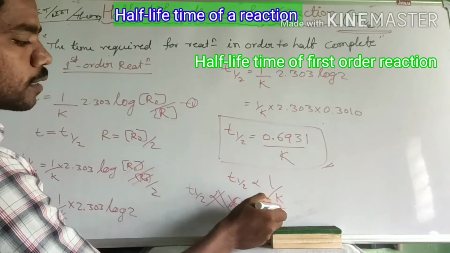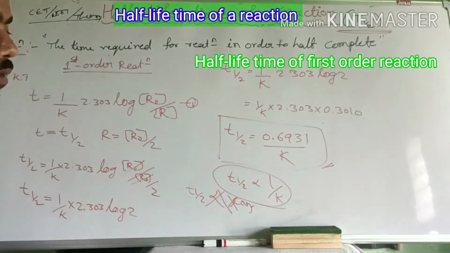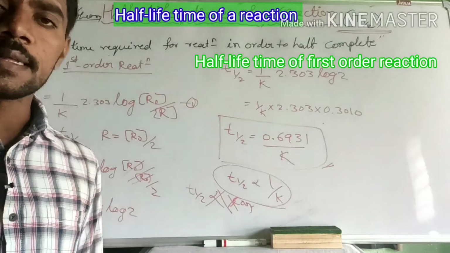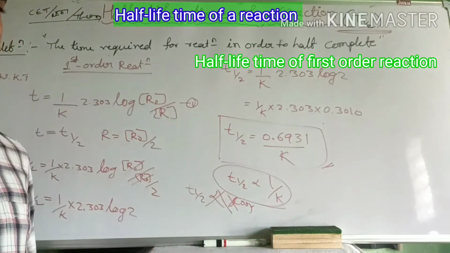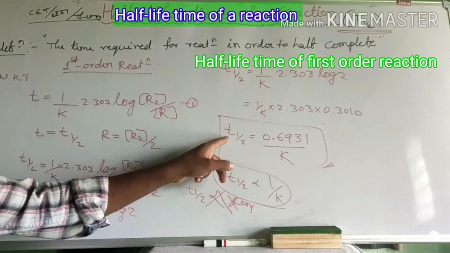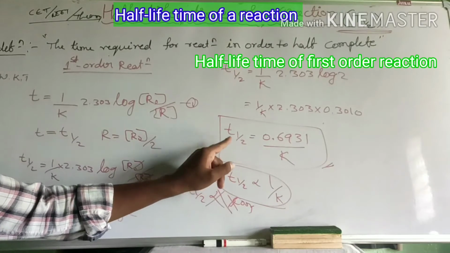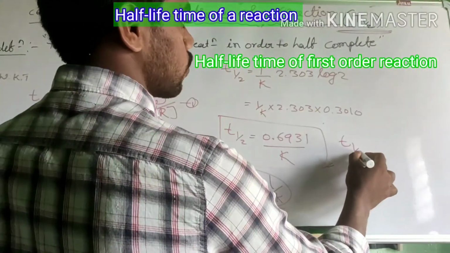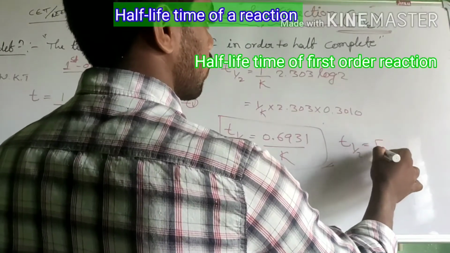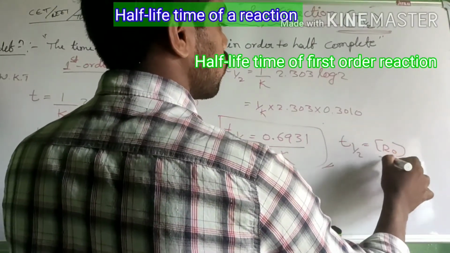Okay, this is what it is: it does not depend upon initial concentration. It depends upon only the rate constant. See here, they are asking problems from this formula, and also they are asking problems for a zeroth order reaction.